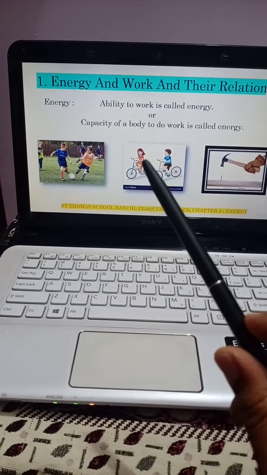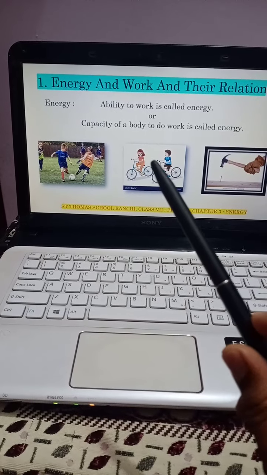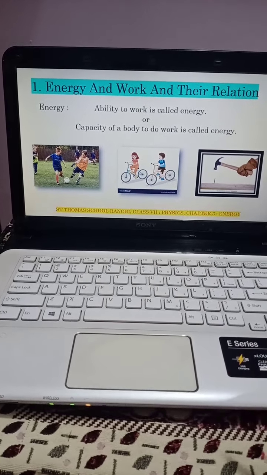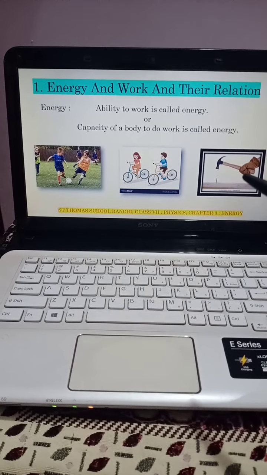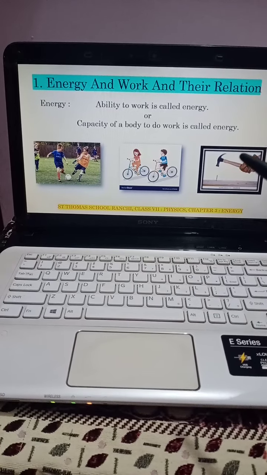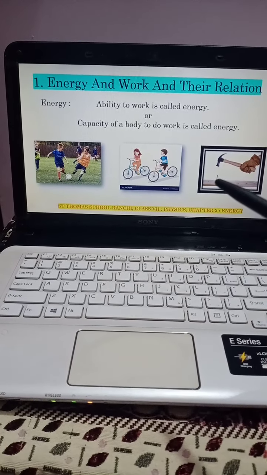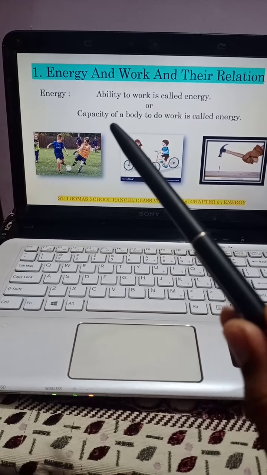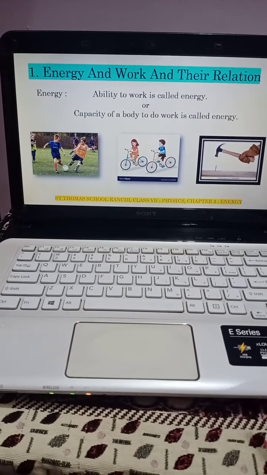Similarly, how much energy these two children have, with that capacity they are riding the cycle. And similarly, how much energy a person has, with that capacity he is going to hit the nail. So this means that energy can also be defined as capacity of a body to do work.